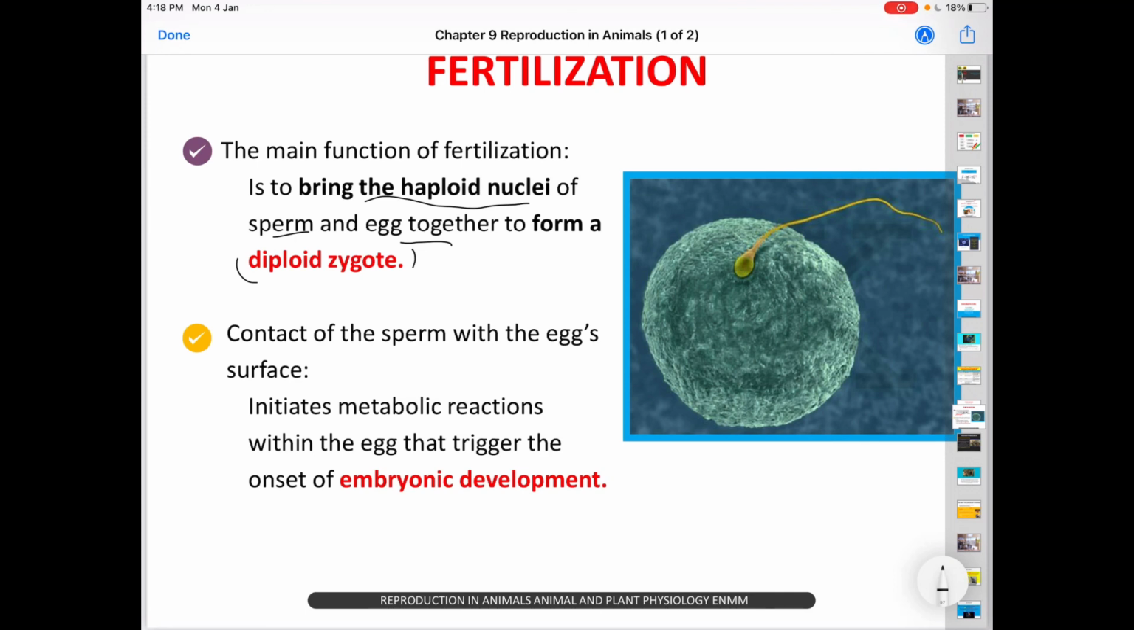When the sperm and egg come into contact, when the sperm contacts the surface of the egg, it will trigger a metabolic reaction within the egg, and embryonic development is started. Once the sperm attaches to the egg, embryonic development will start.